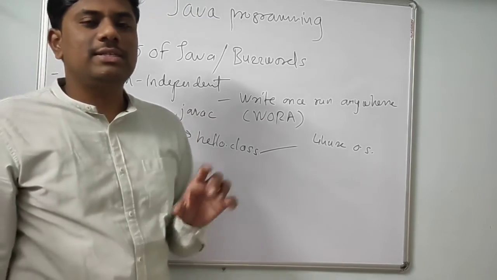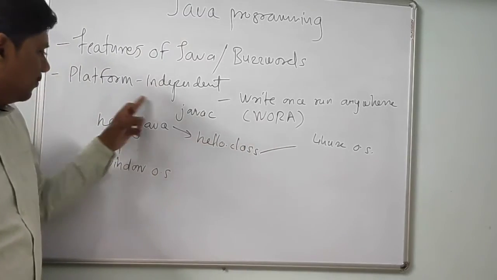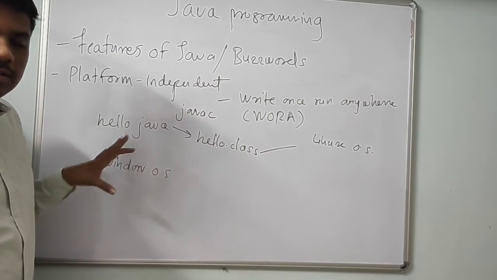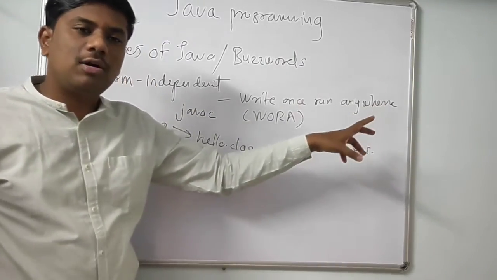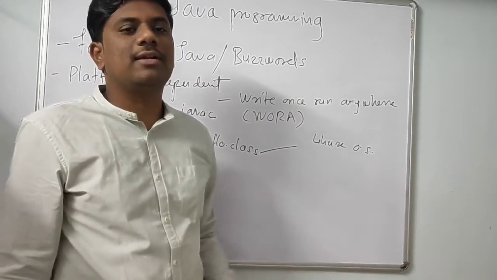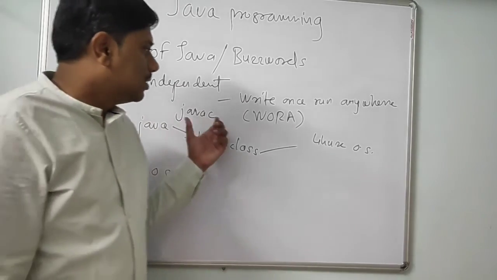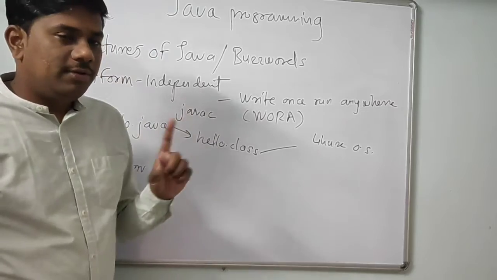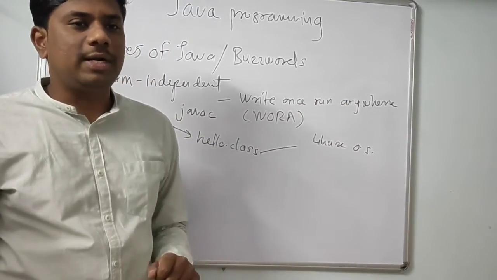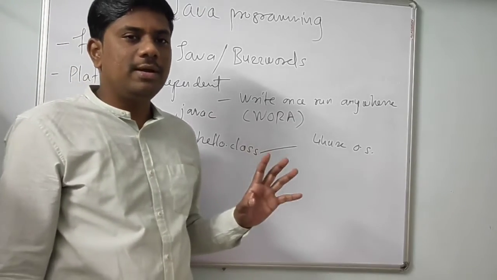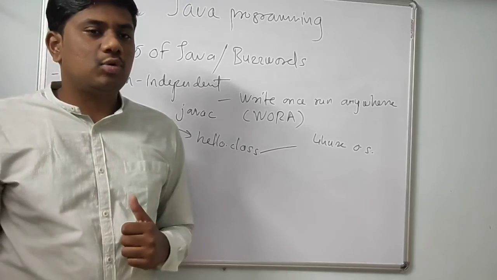This is not the case with C and C++. We have written hello.java on this platform and we can run anywhere, on Mac also, on Linux also. So this is what write once, run anywhere. The only restriction or condition is that JVM should be present on that particular operating system. So Java is a platform independent programming language.